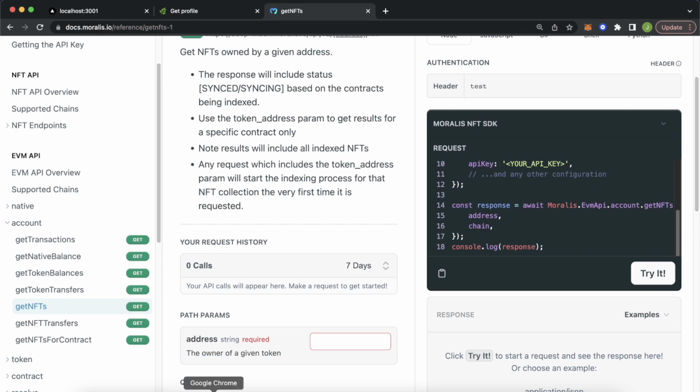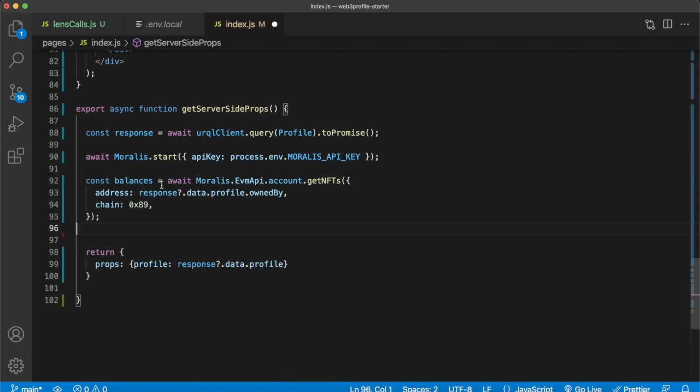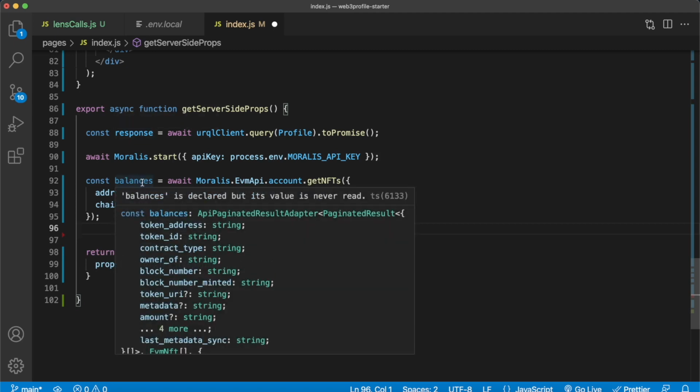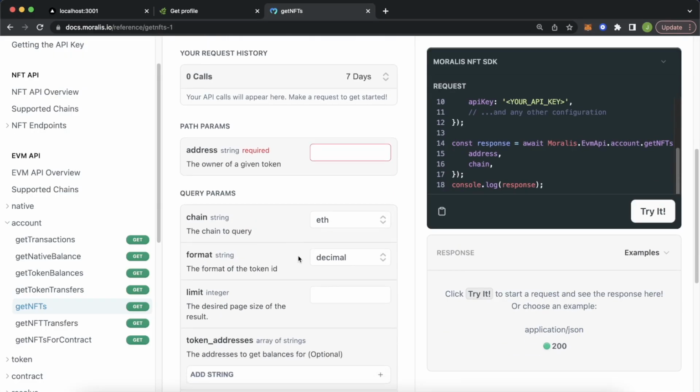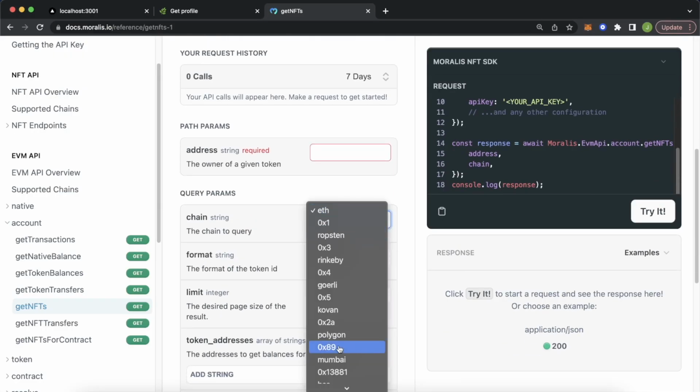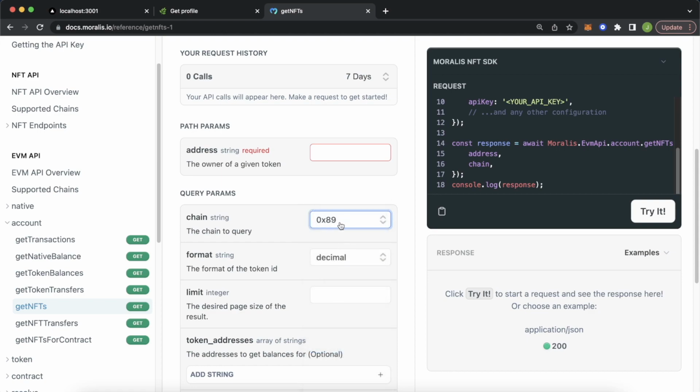Let's go ahead and jump back into Visual Studio Code. Rather than calling it response, because we use that for our Lens protocol query, we'll call it balances, and we get our NFTs. And as the address, we use from our response the ownedBy attribute from the profile. So we get the owner's address, and then we're using Polygon. Because Lens protocol is on the Polygon mainnet, we're going to use the chain ID for Polygon. You can check that over here. If you look at chains, we see that Polygon's ID is 0x89.